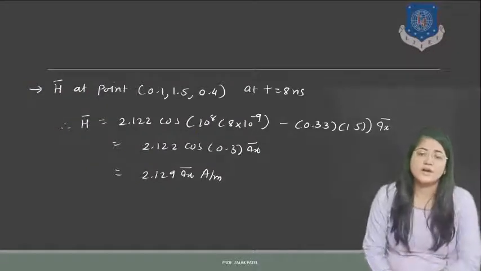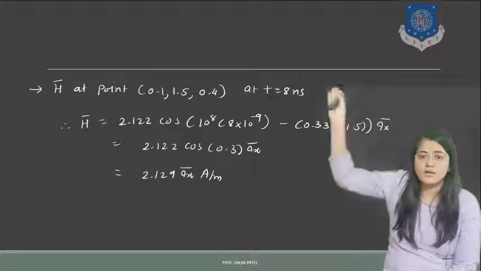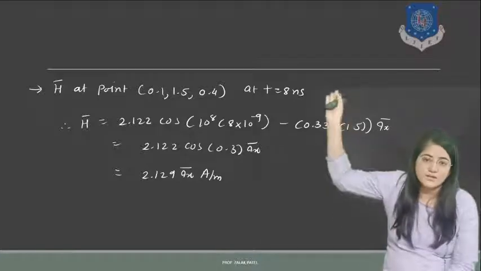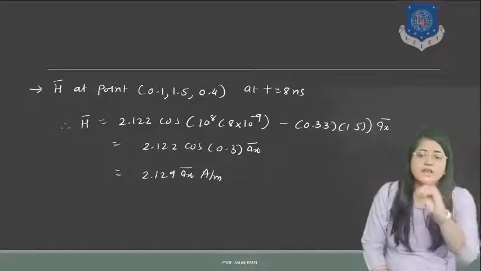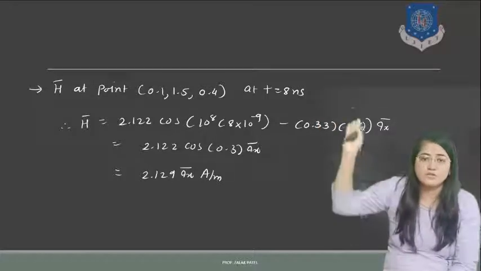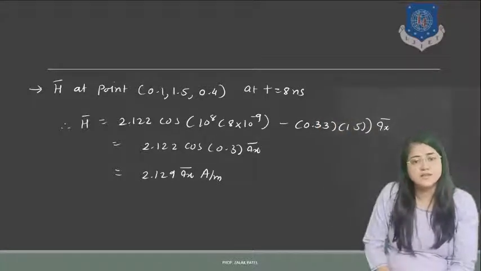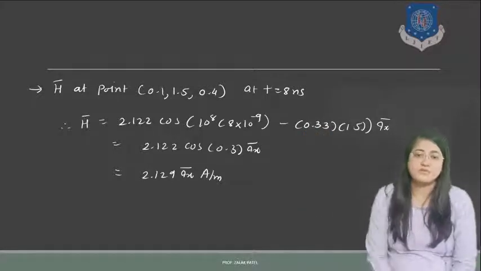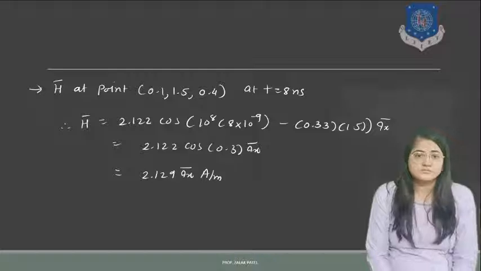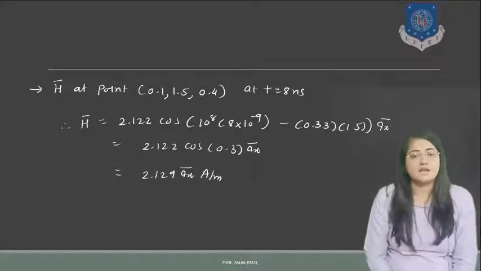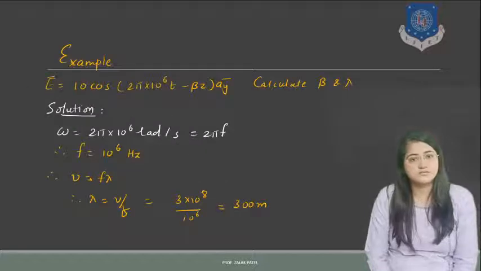Now we have to find this H at a particular point at a particular time. So this point 1, 1.5 and 0.4 is nothing but the coordinates of the Cartesian system. So whenever x, y and z appear, you have to put this point, and in place of t you have to put 8 into 10 raised to minus 9. If you put this in the equation, you get the answer for H for a particular point. That is 2.129 ampere per meter.